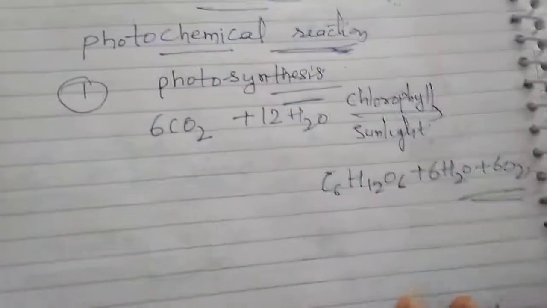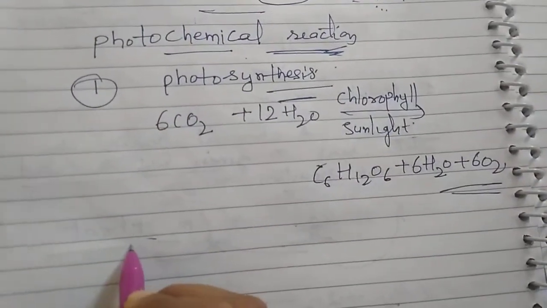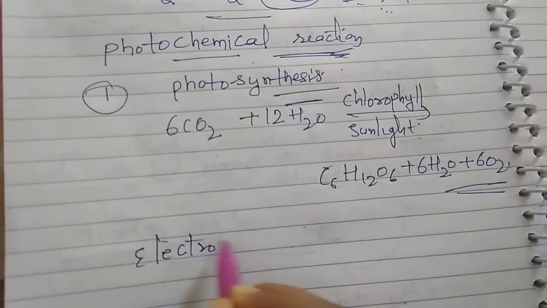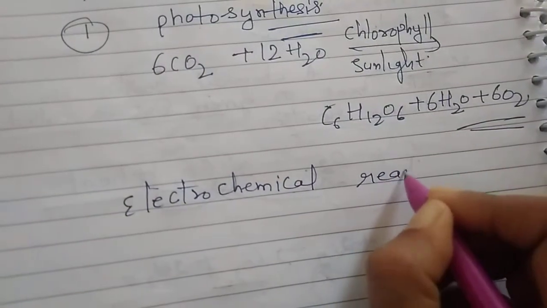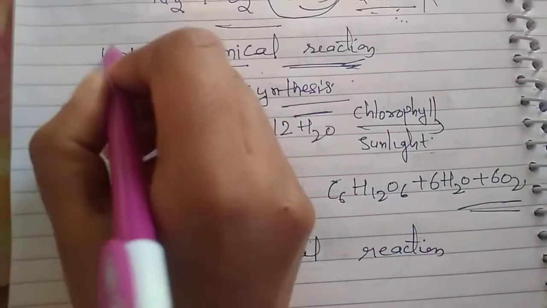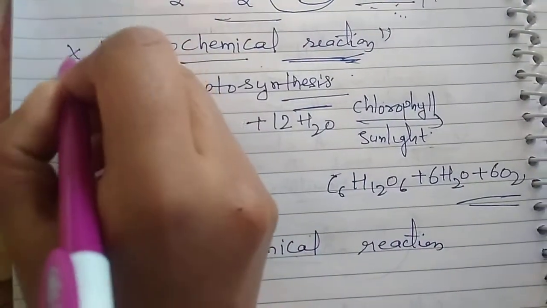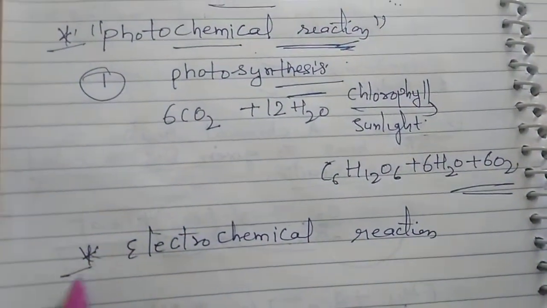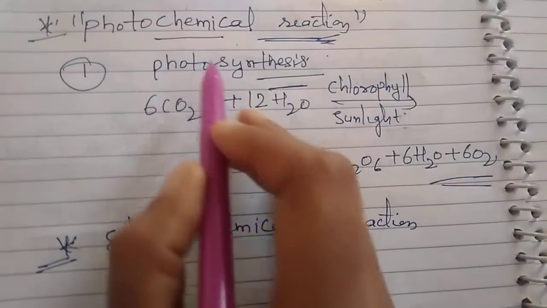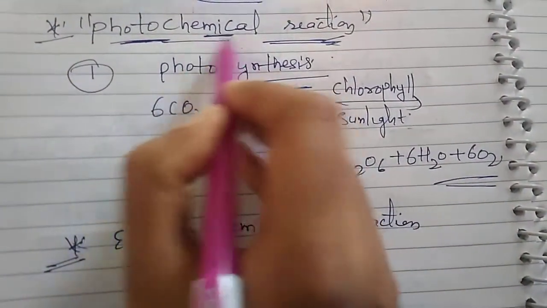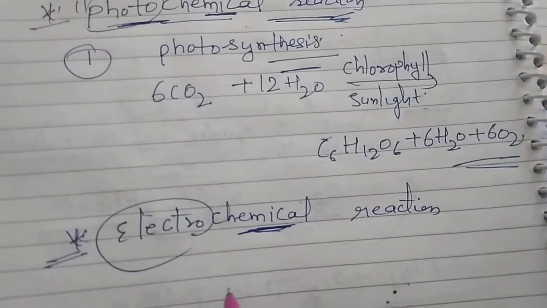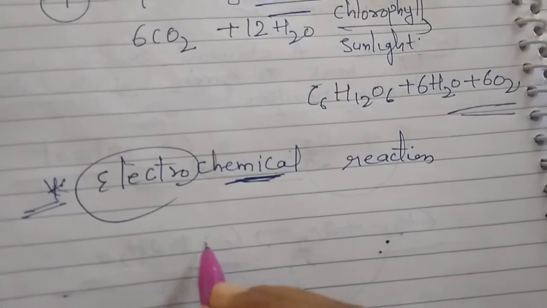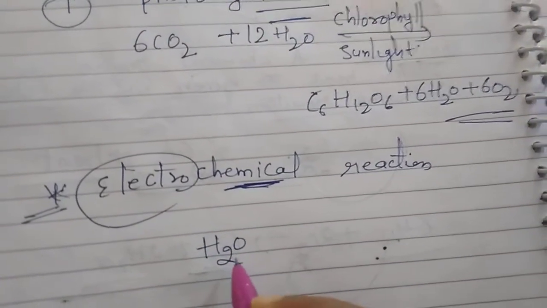And one more category of reaction: electrochemical reaction. This one is a photochemical reaction. This one is an electrochemical reaction. As the name suggests, photochemical is a chemical reaction in the presence of light, and electrochemical is a chemical reaction in the presence of electricity. It is one of the most used examples in 8th class also.